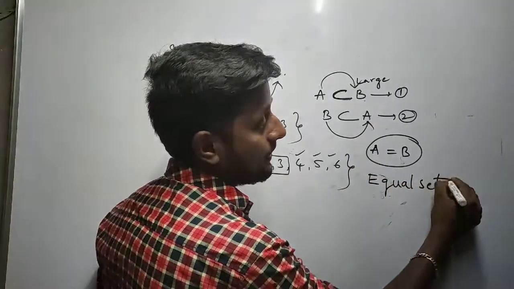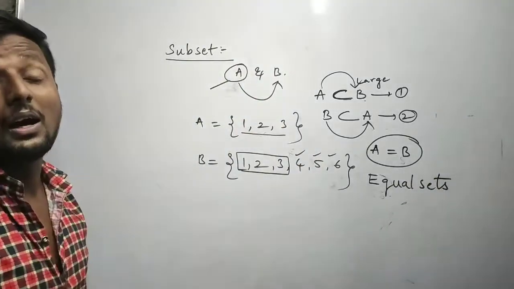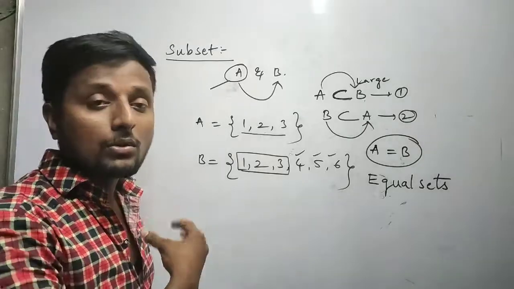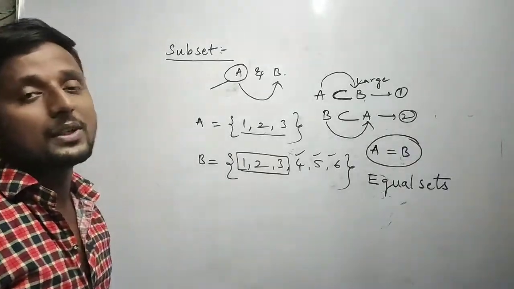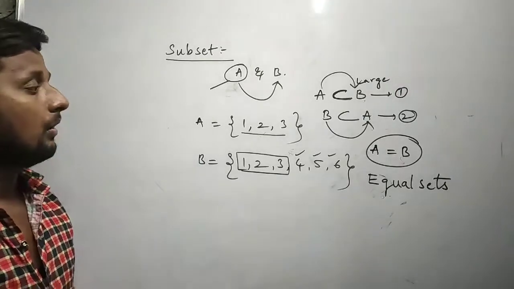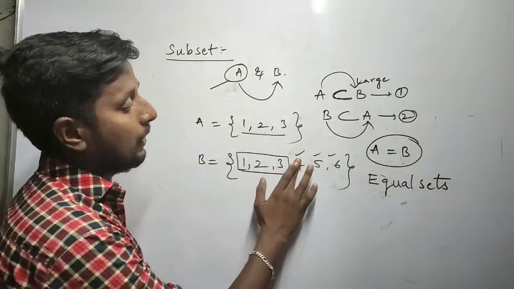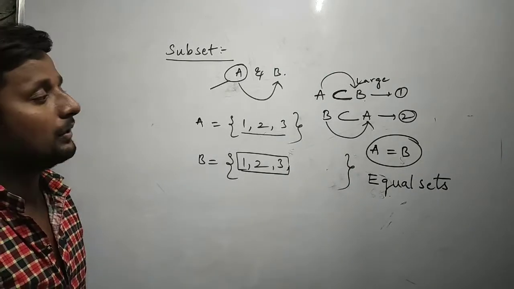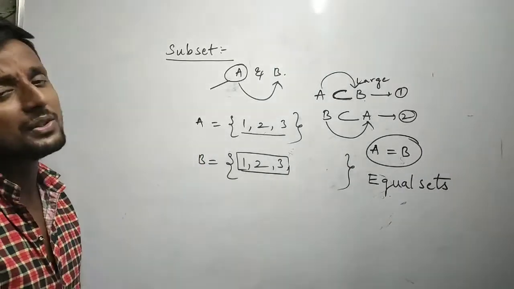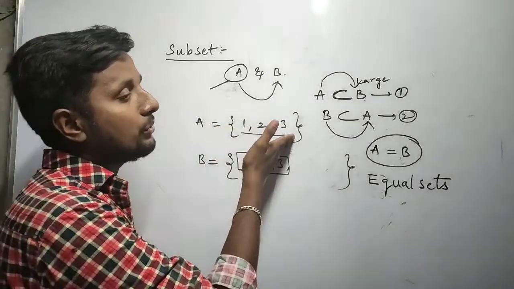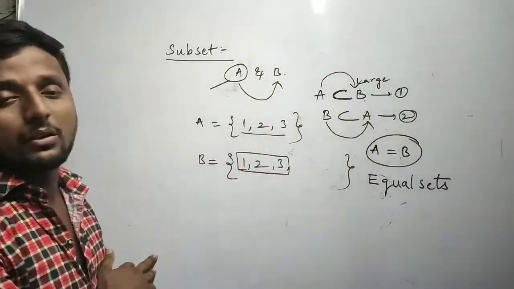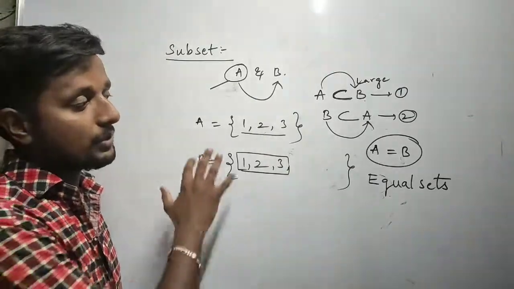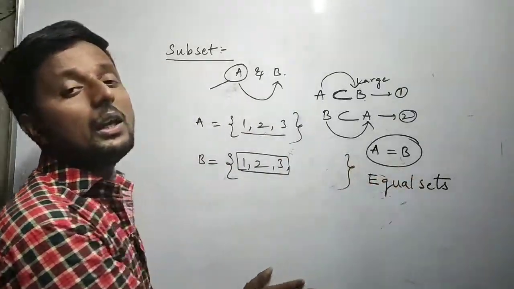So equal sets is nothing but if A and B are two sets such that the exact elements of set A are also elements of B, those kinds of sets can be called equal sets. For example, A has 1, 2, 3 and B also has 1, 2, 3, the exact elements. The elements are not at all changing. If the sequence changes, it doesn't matter. Instead of 1, 2, 3, if we have 3, 2, 1, that doesn't matter. But the elements must be repeated in set A and set B. So those kinds of sets can be called equal sets.